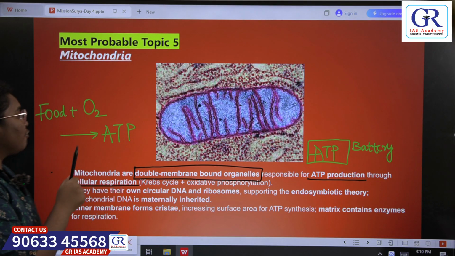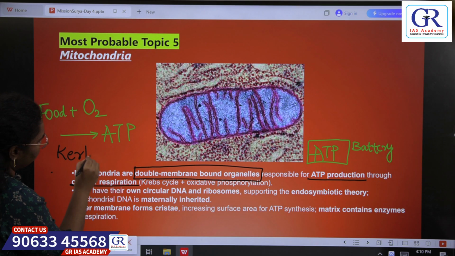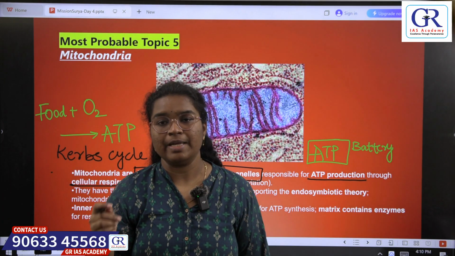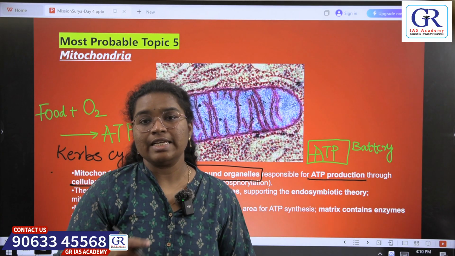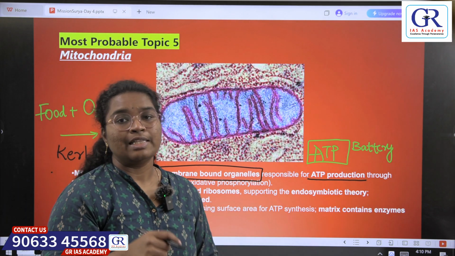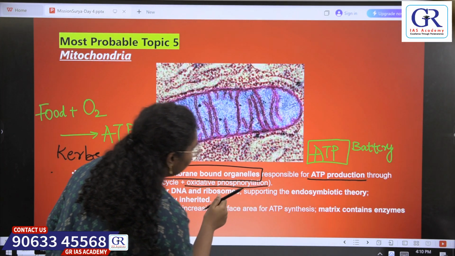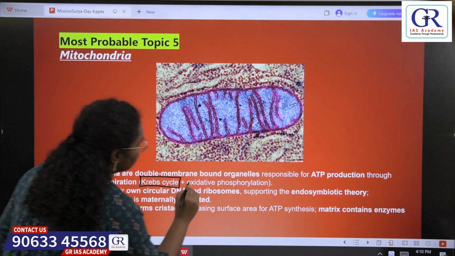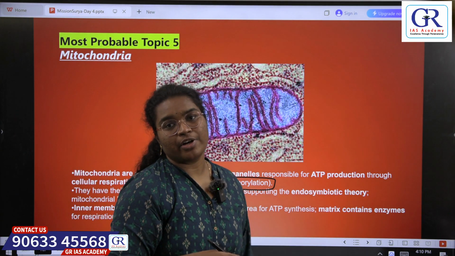So this conversion of food and oxygen into ATP by the mitochondria is called as Krebs cycle. So basically, before the formation of ATP, there are multiple steps involved. Just before the ATP formation, oxygen gets released and an additional phosphate bond is attached to the adenosine diphosphate. That is how ATP, the triphosphate, is formed. And that process is oxidative phosphorylation. See, the Krebs cycle and the oxidative phosphorylation are the terms related to ATP production by mitochondria.